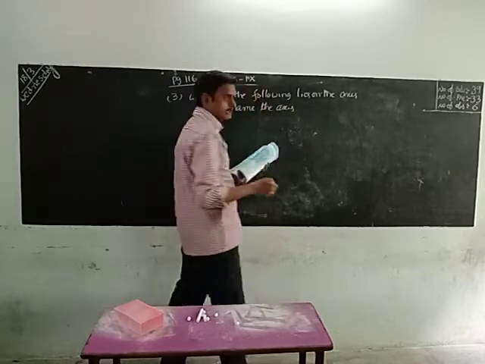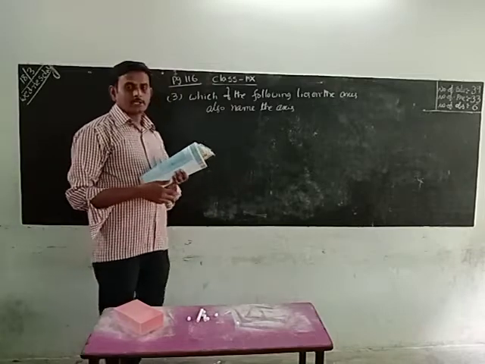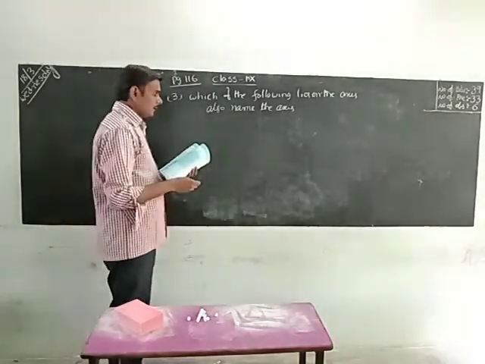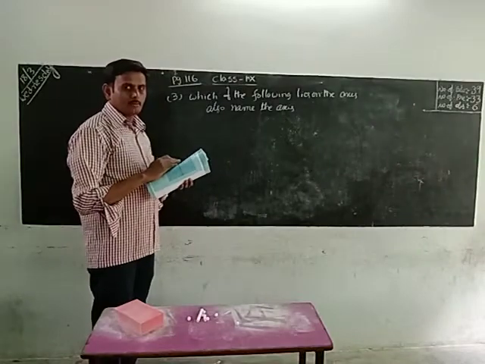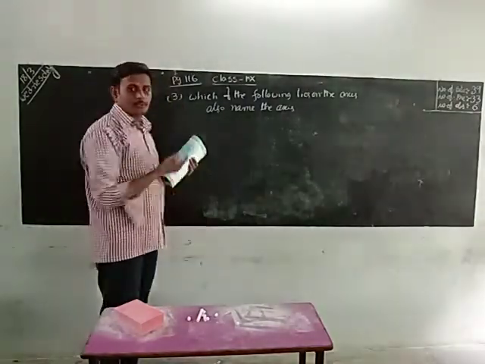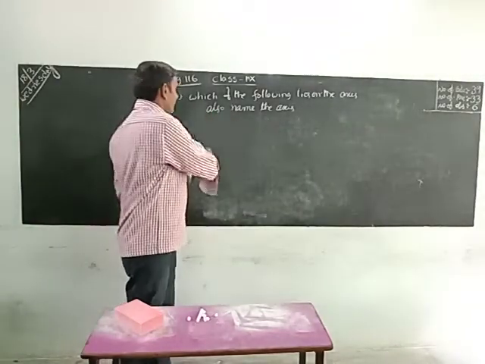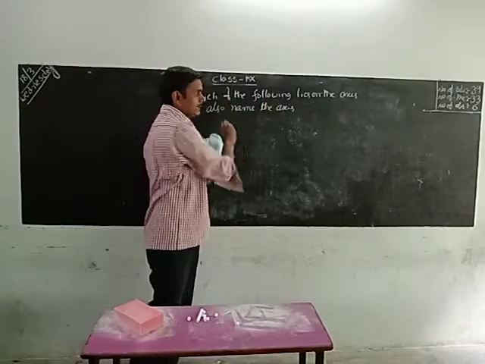Okay, here some points are given to you. Which of them lie on the axis? Already the first one was a model, but they gave a little bit different question. In the first one they asked to identify the coordinate, but here they asked which of the following lie on the axis.